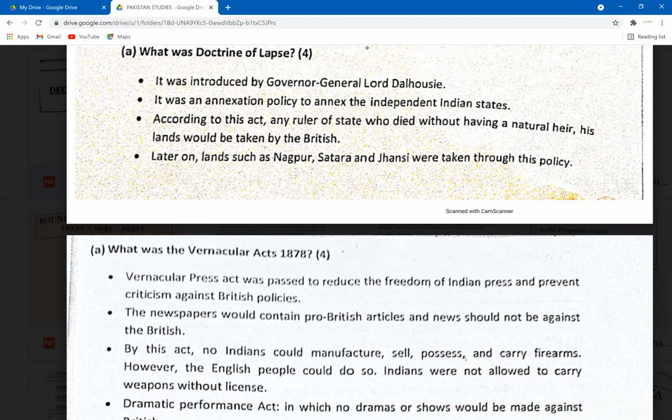British under this policy. They stated that if any landlord died without having a natural heir, that land would go under British control directly. So this policy was also misused later on. Some of the rulers had their natural heirs, but still the British took control of the lands using this policy as an excuse. So the doctrine of lapse was an attempt to annex more lands, especially the independent states, and this policy was misused.